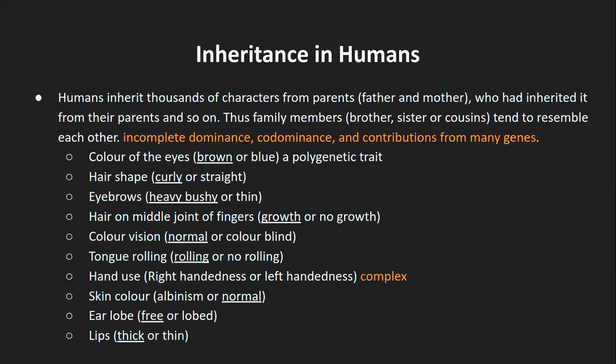How does that happen? That happens because of the complexity of this polygenic trait. And there are quite a few phenomena. For example, the recessive trait or the other genes which are coding for the same color will degrade this brown pigment in the eye, and they will take over that particular function of the dominance. So that is just one example, and again it is not as simple as I'm trying to explain. There are several other factors which dictate the color of the eye, especially in this particular trait.